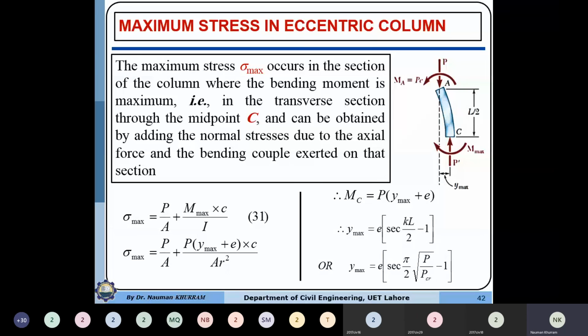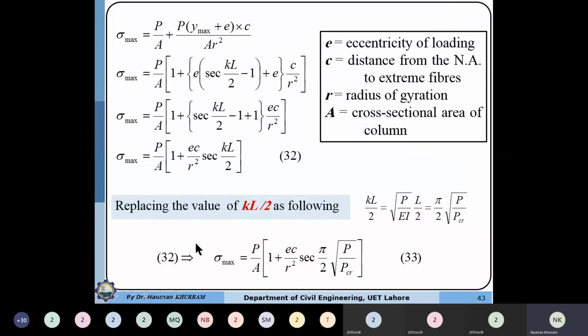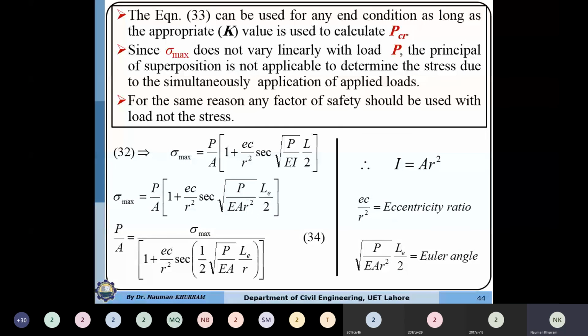Because if a load of 50 kilonewton is acting, the resultant stress may be 100 megapascal, which is not the summation of the individual stresses. When we increase the load, it also increases the moment, so it is some sort of second degree change. It means stress is not a linear function of P, so the principle of superposition is not applicable.